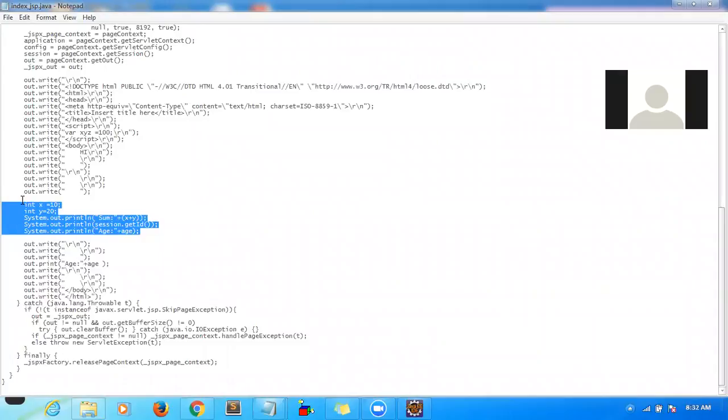That is the basic difference between HTML and JSP. Here we can display data dynamically. Why? Because here we have request, session, response, all inbuilt objects. Based on whatever data the user is sending, you can read it from the request object and display it on the UI side.